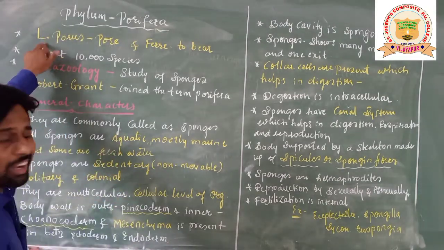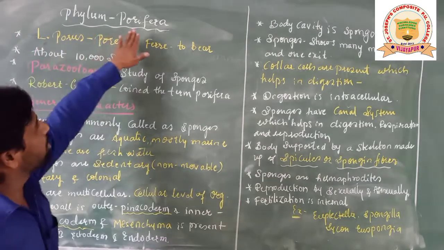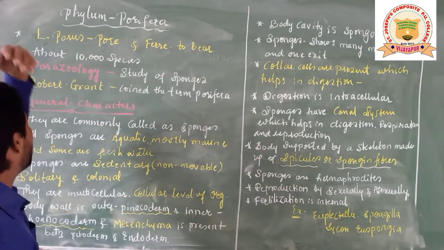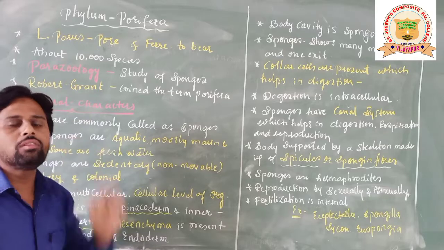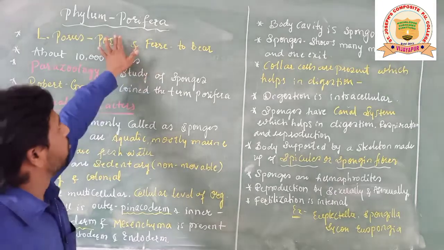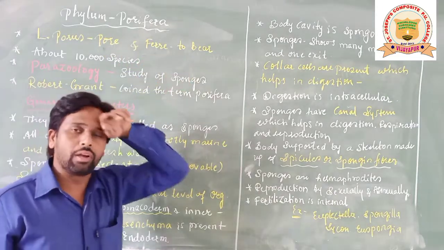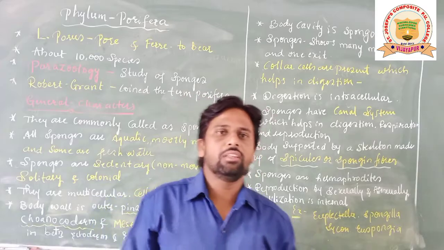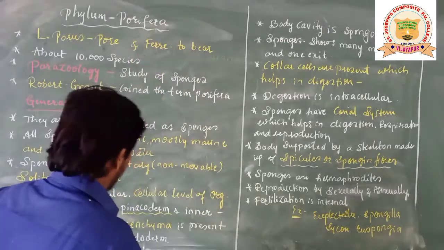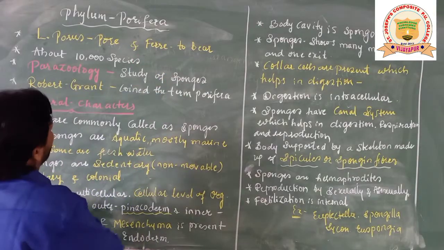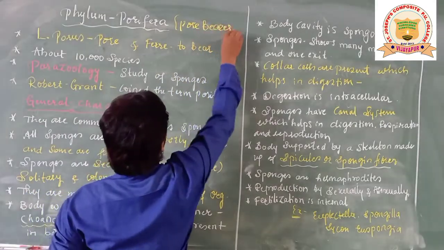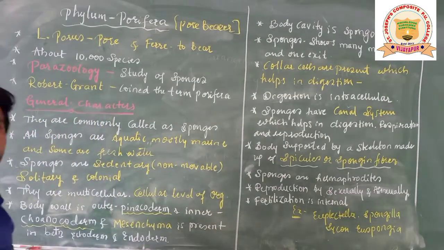Yes, L indicates Latin word. It means the word porifera is extracted from the Latin word porus. Porus means pore, normally we call it holes. Ferre means to bear. So in general we can say the animals which are pore bearers are considered porifera. So porifera are also called pore bearer animals, included under Phylum Porifera, students.